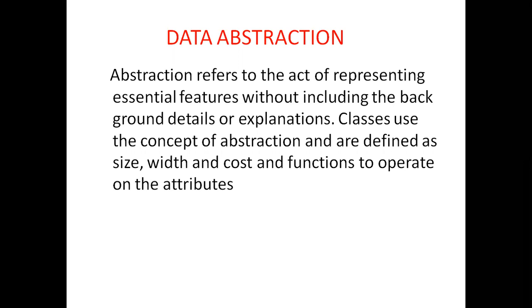We don't see the inside working of the car: whether the gear is working fine or not, whether the brake is working fine or not, which type of engine the car is using. We only see how the car looks, and if everything is fine, then we can pay. So that is called data abstraction, meaning hiding the main parts or background details from an unknown person. Clear?